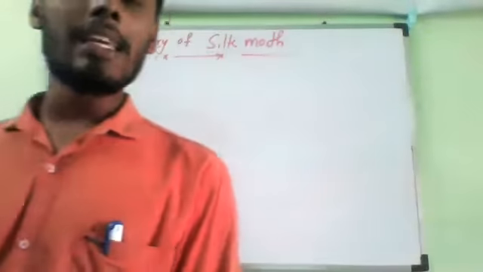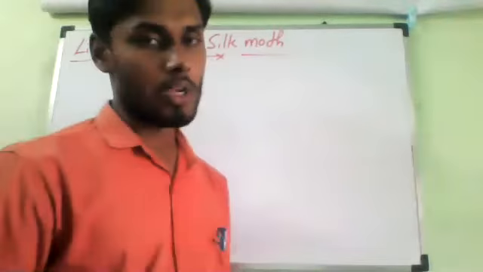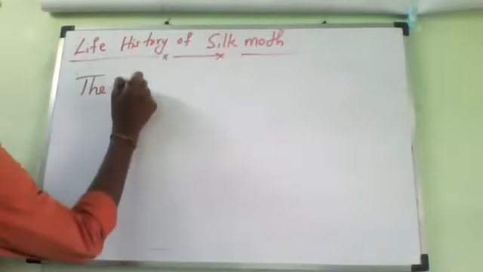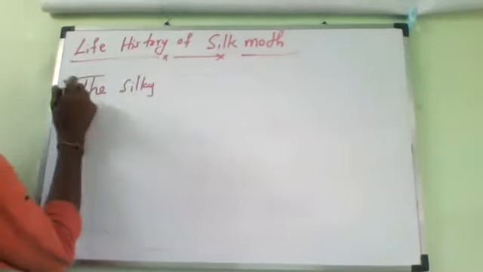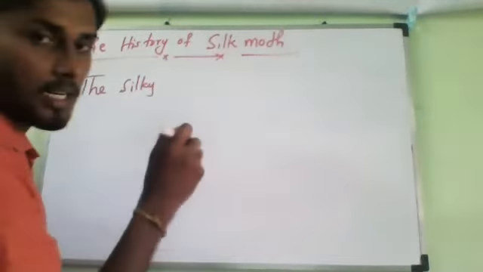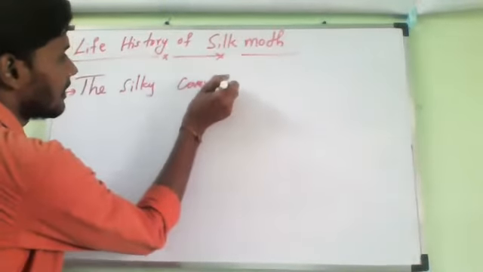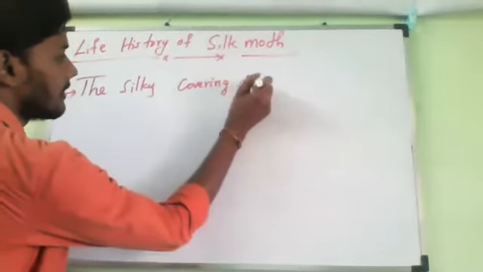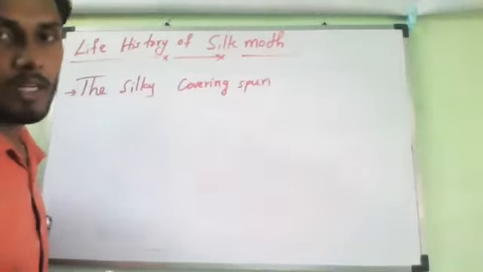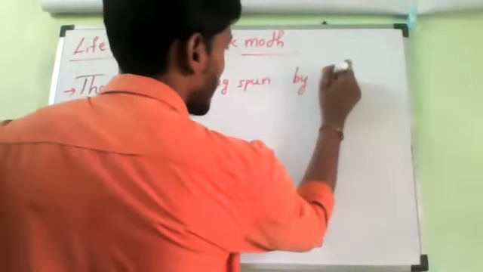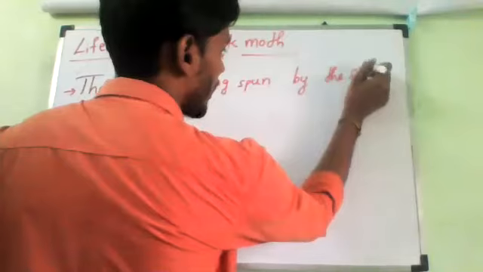The silky covering. Wait, sir. Okay, I will write it here. That is better. The silky. Hari, are you understand or not? Covering spun. Hari. The silky covering spun by the silkworm. What we should call this one, Hari? By the silkworm. What we should call name?